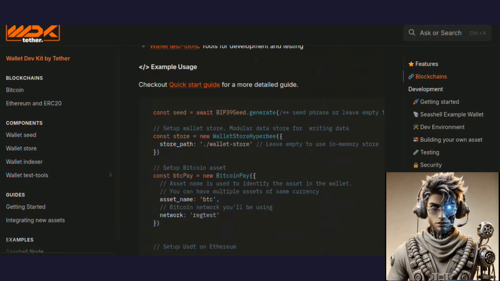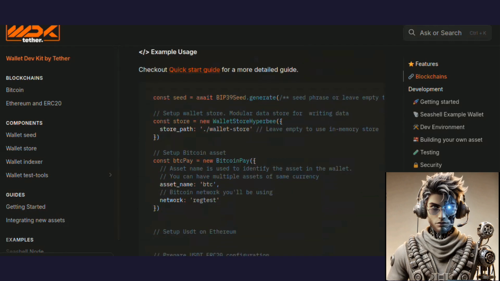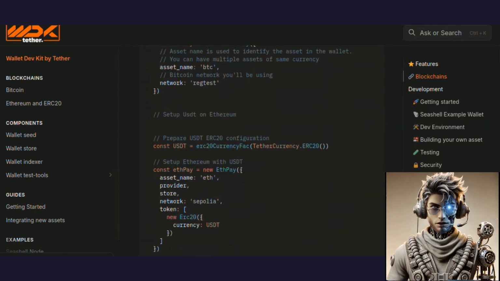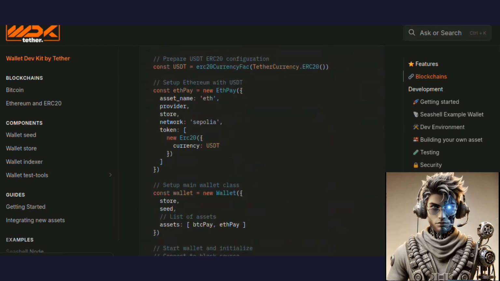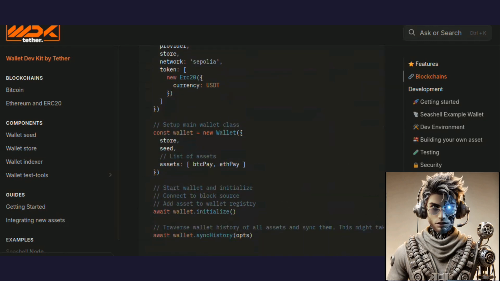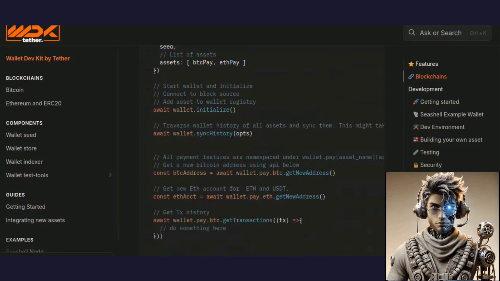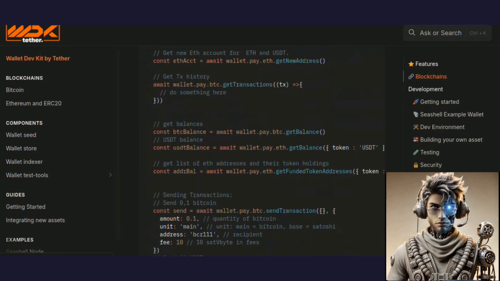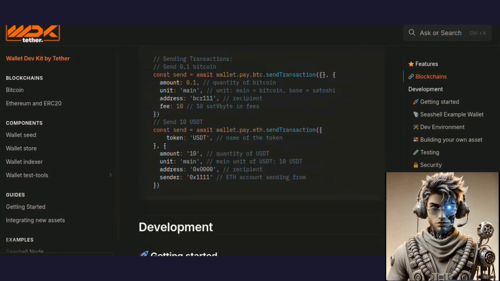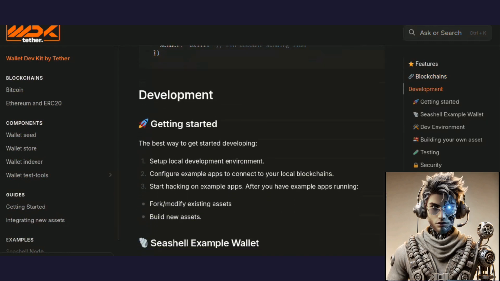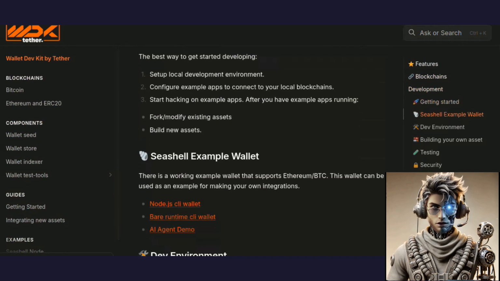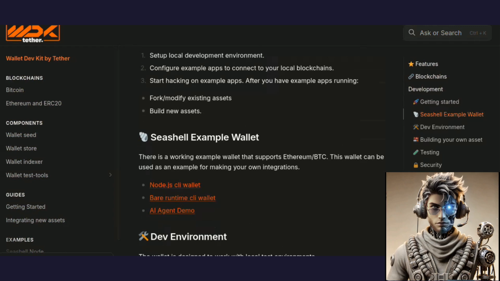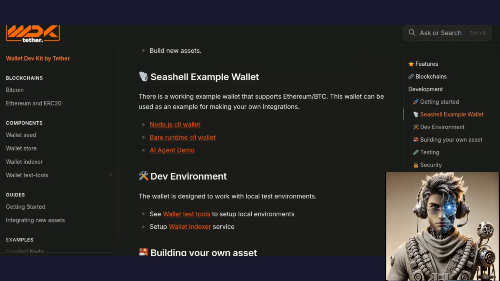The WDK is designed with adaptability in mind, supporting not only USDT and Bitcoin, but also AI-powered functionalities. This forward-thinking approach means it can be used by humans and AI agents, robots, and automated systems. Tether CEO Paolo Ardoino highlights the importance of WDK in an unpredictable future, emphasizing its role in building programmable, open, and resilient monetary systems. The WDK is open source and built with a modular framework.